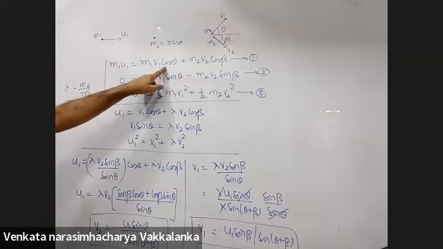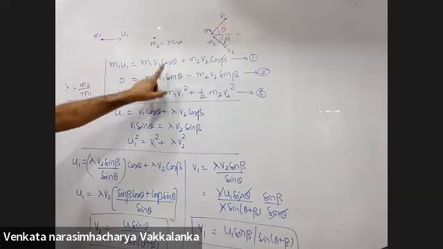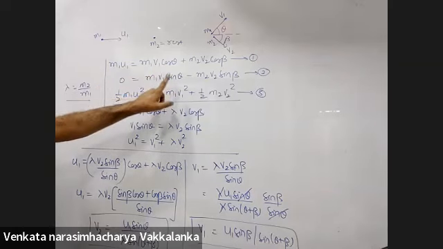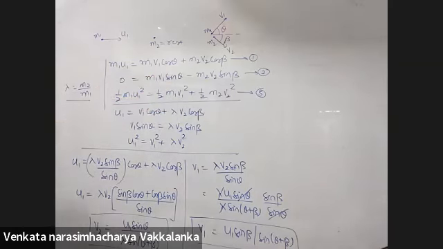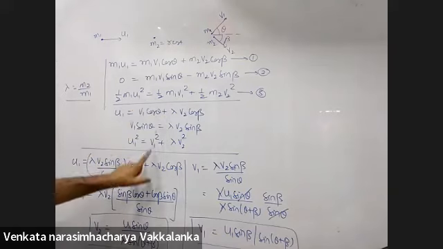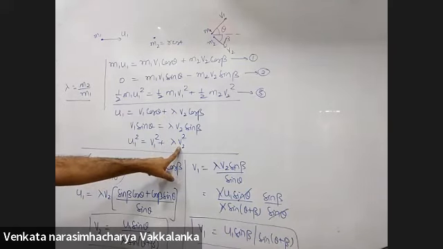All that I have done: conservation of linear momentum along x-axis, conservation of linear momentum along y-axis, conservation of energy. And why did you calculate V1 and V2? From the first two equations, you calculated V1 and V2 to be substituted here.